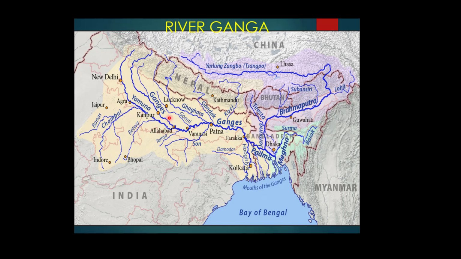The Ghagra river, the Gandak river and the Koshi.